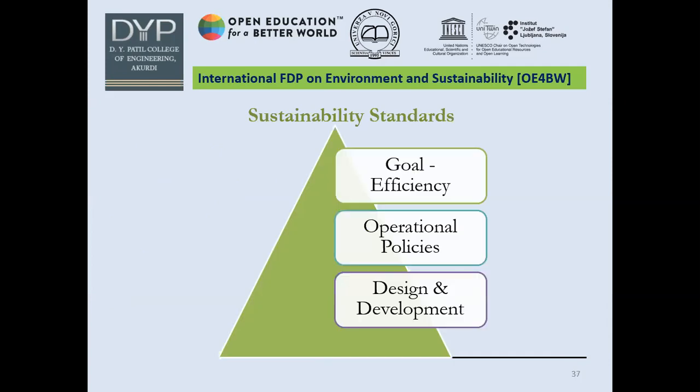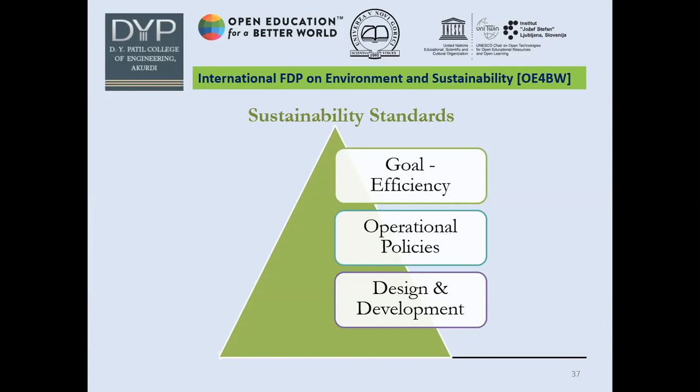So what are the sustainability standards with reference to this course? It starts with design and development. As I told you initially, it starts with your lab equipment and then pilot plants, and there are several steps in between. So design and development is one of the base aspects. The next one is operational policies, which are the ISOs we have seen.